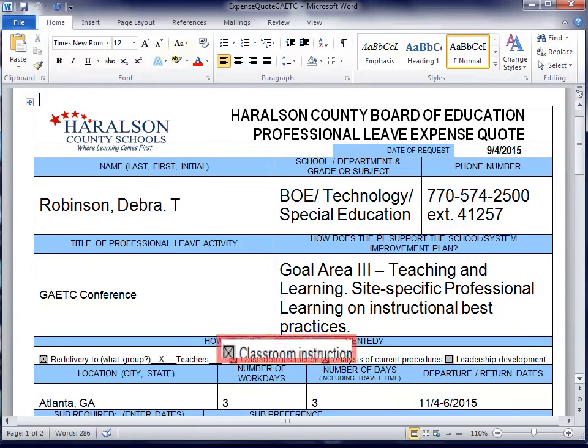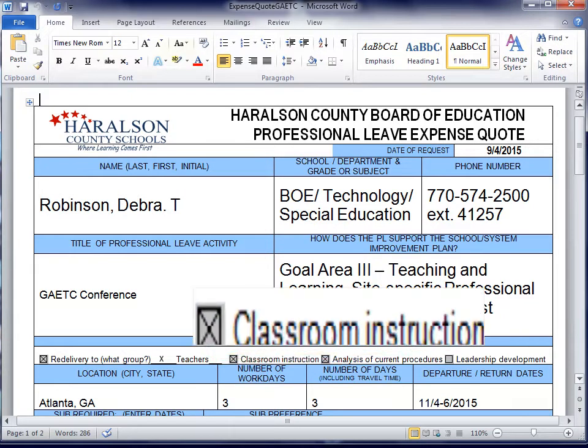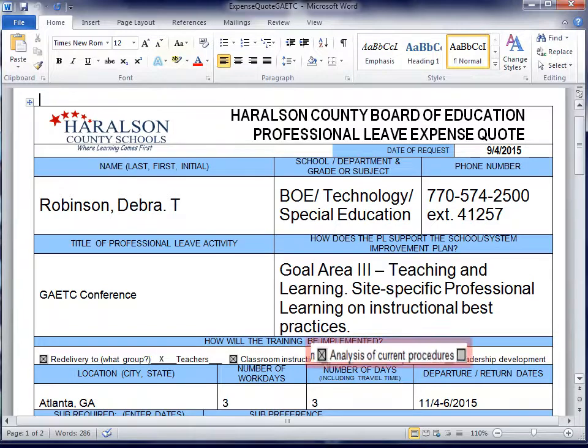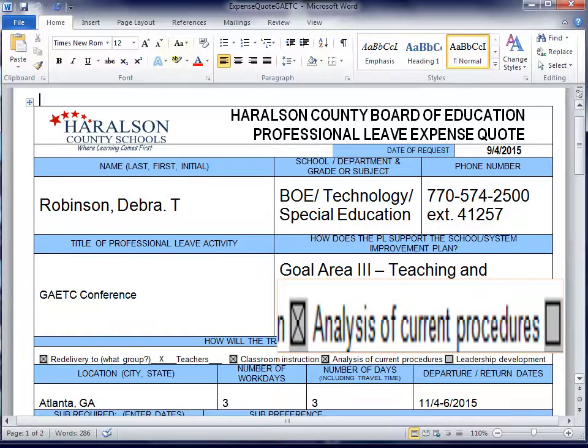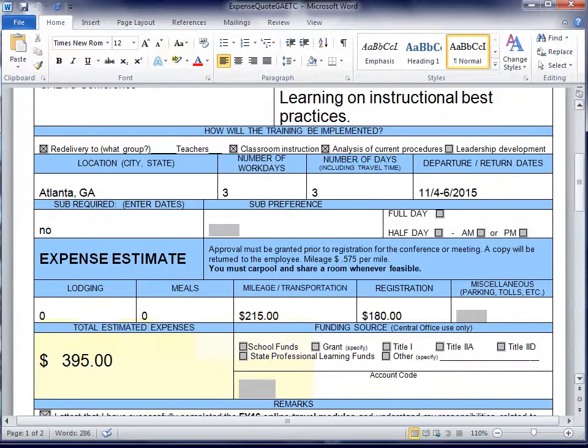In her role as a teacher, she also will be using information she learns to improve the instruction in her classroom. She also plans on using the information gathered to assist with an analysis of current technology procedures in light of new technologies that were introduced at the conference. The rest of the form will be familiar to those of you who have previously submitted forms.